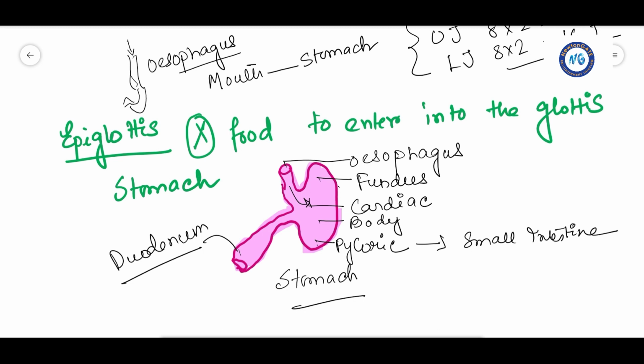The pyloric portion opens into the small intestine part. The small intestine is distinguishable into three regions: a C-shaped duodenum, a long coiled middle portion jejunum, and a highly coiled ileum. This duodenum part is basically a part of the small intestine.